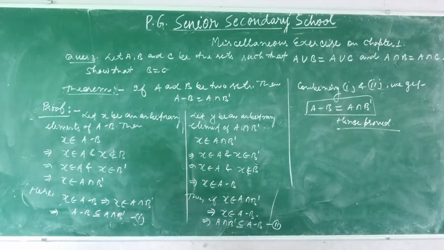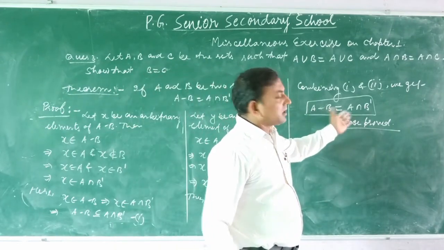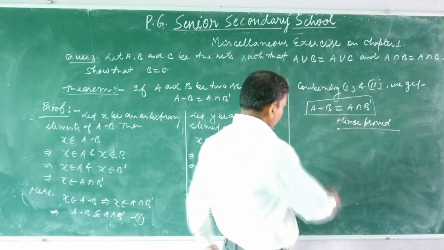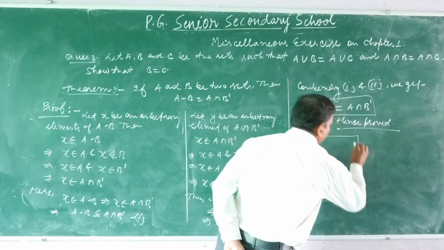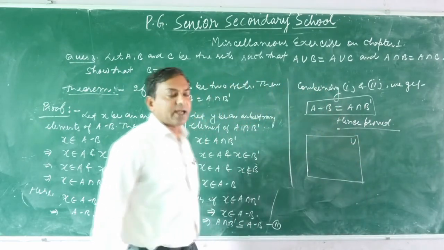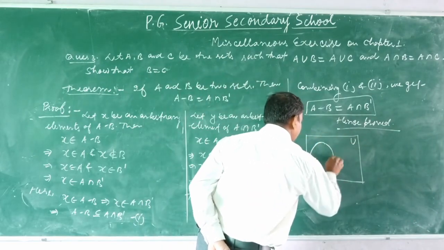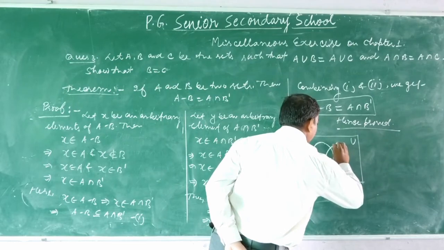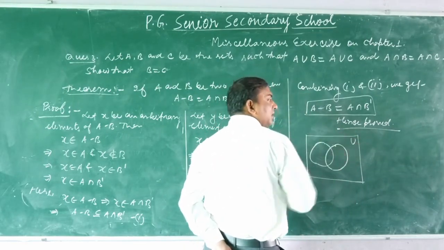Now we will understand this result using a Venn diagram. First of all, we draw a universal set represented by a rectangle, U, and two sets A and B represented by circles drawn inside the rectangle.